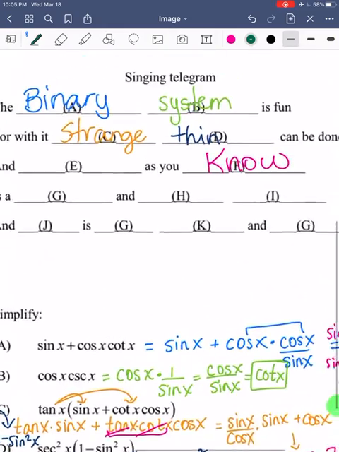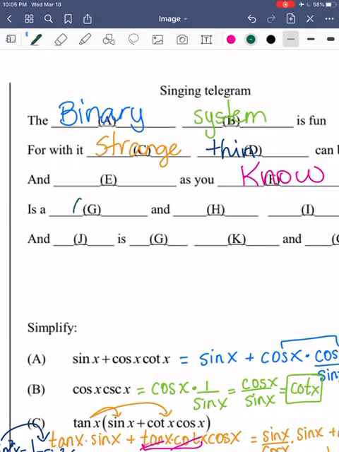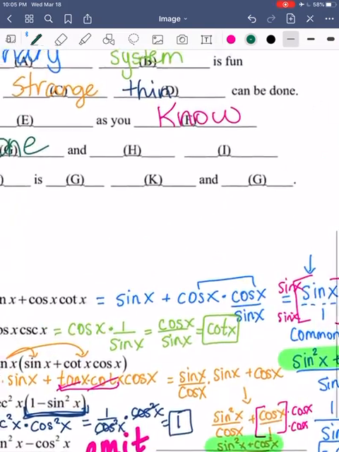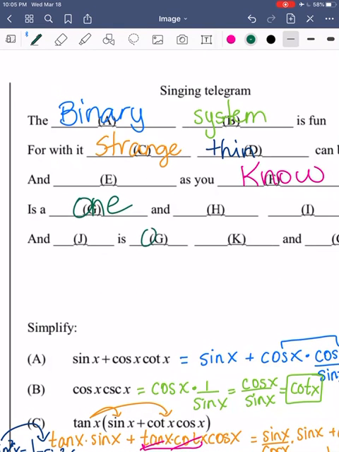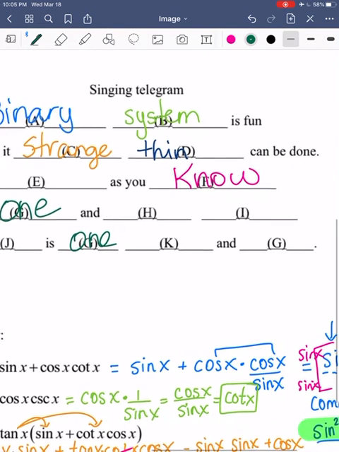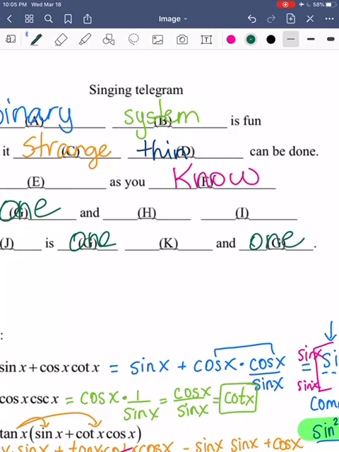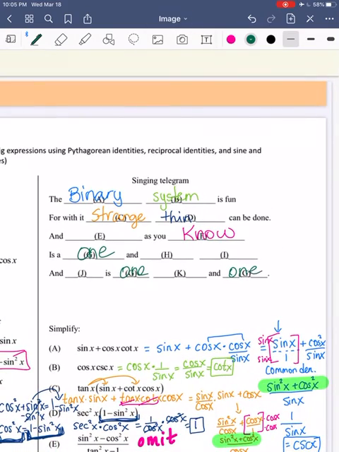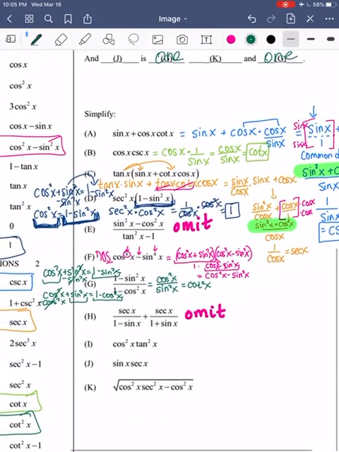All right, there it is. So 1, am I on the right one? G, yeah. And then 1 can go here, and 1 can go there. Okay.